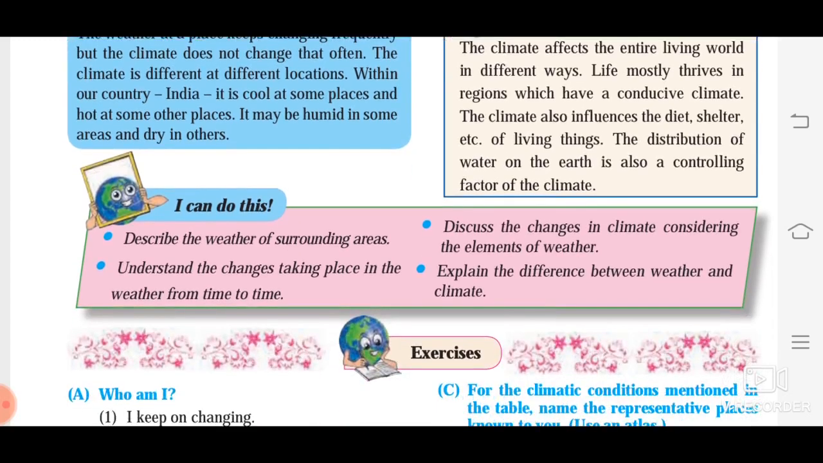So now you all are able to describe the weather of surrounding area. You can understand the changes taking place in the weather from time to time. You are able to discuss the changes in climate considering the elements of weather. And lastly, you are able to explain the difference between weather and climate. So students, here we have finished our fourth lesson, that is weather and climate. I hope you all have understood it. So read the lesson thoroughly.